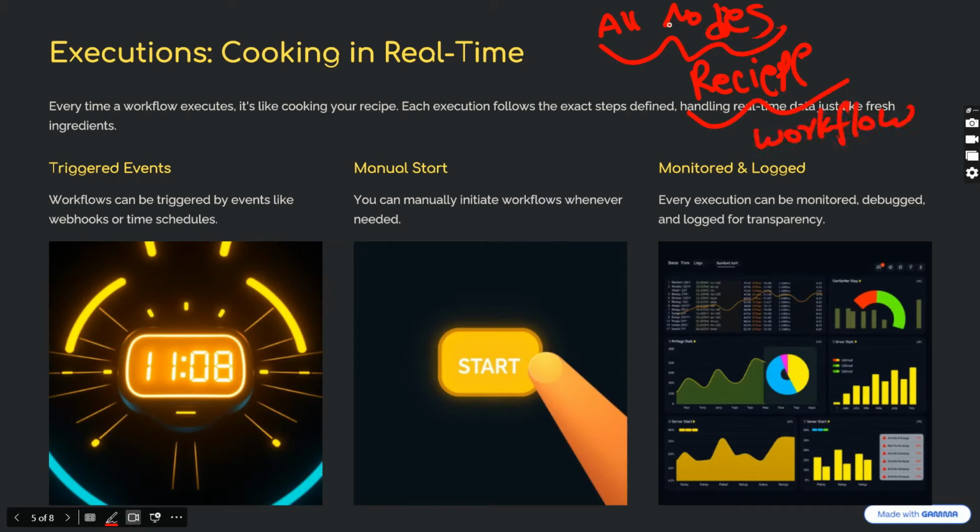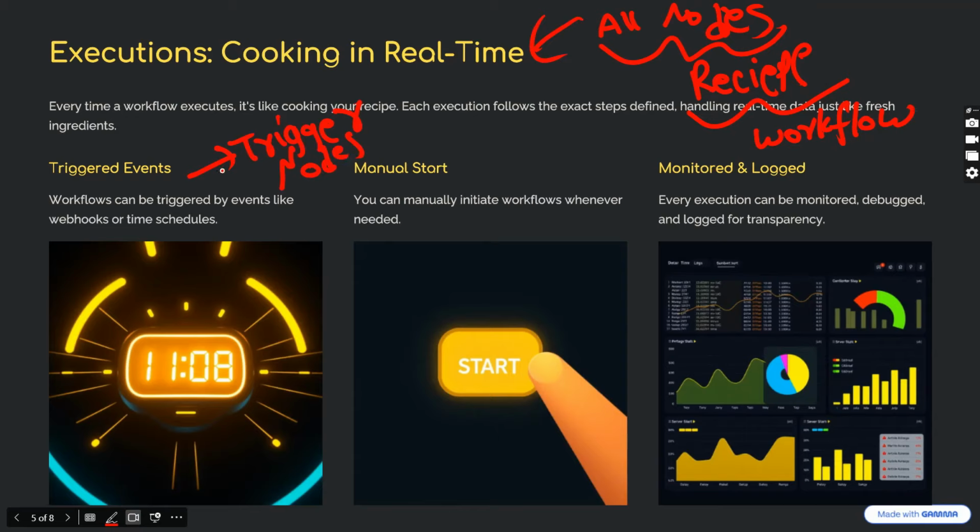So after creating a workflow, we can execute that particular workflow. How can that workflow be executed? I told you about nodes, right? There will be different nodes, and some nodes can trigger events. Those are called trigger nodes.